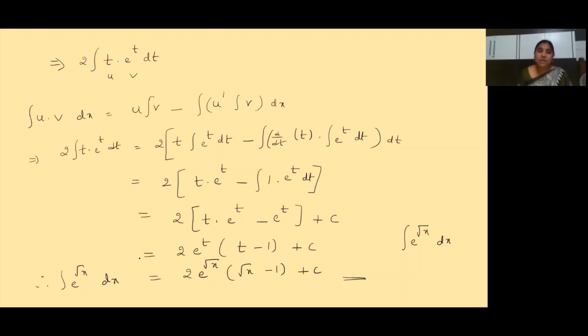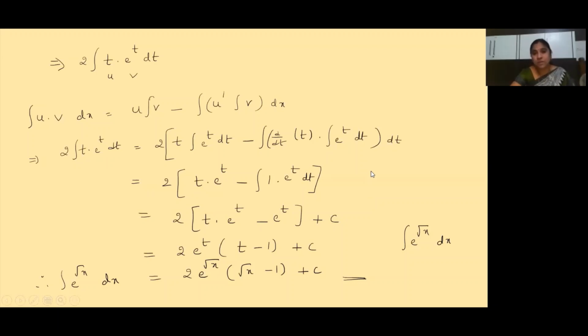But whereas here, after substituting or after considering root x as t, we have got a u into v form. That is t into e to the power of t we got. So later we apply the u into v method, that is the u into v formula, and we have simplified the sum, and we have reached the answer. Clear, children? Understood the sum? So let us see the next one.